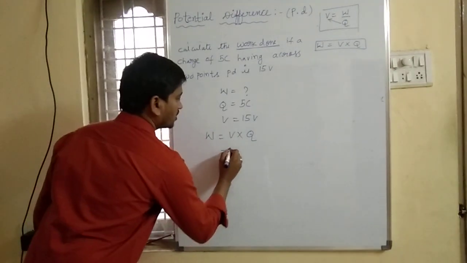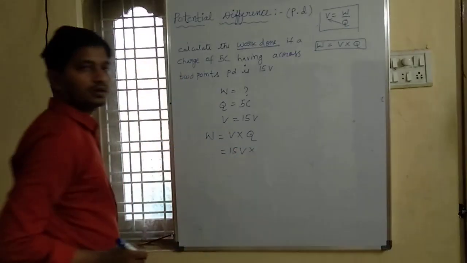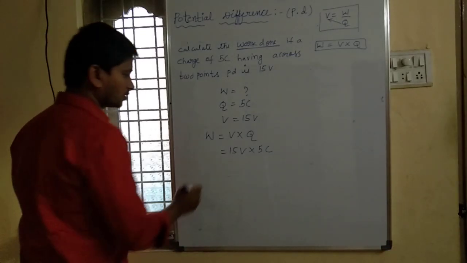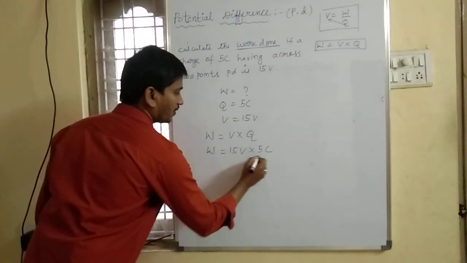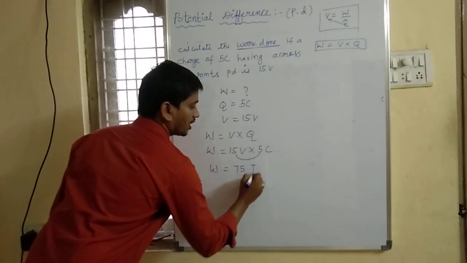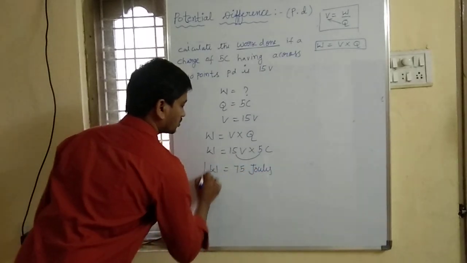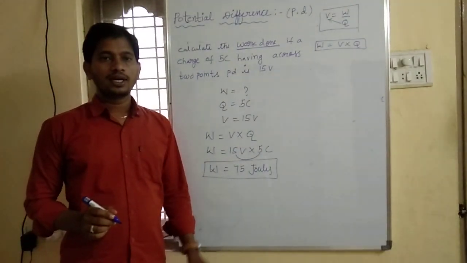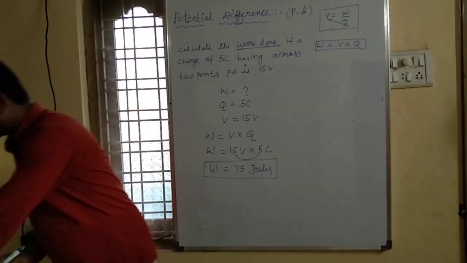The potential difference is 15 volts and the charge is 5 coulombs. So that is 15 into 5. 15 fives are 75. Work done is measured in joules, so W equal to 75 joules. Okay, let me explain one more example.